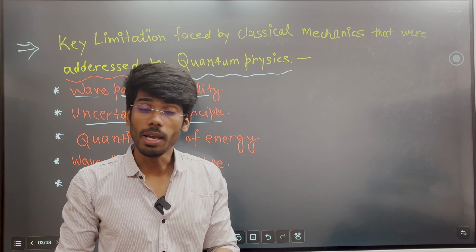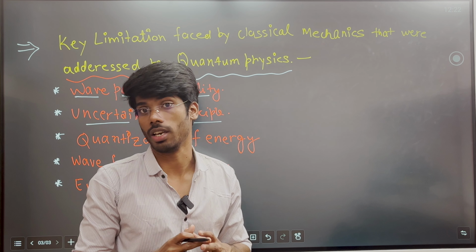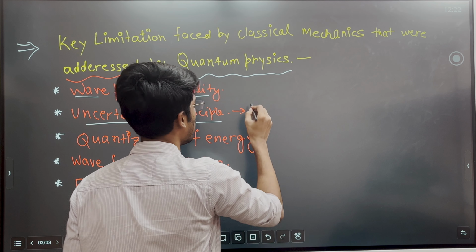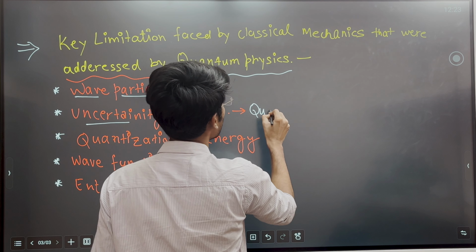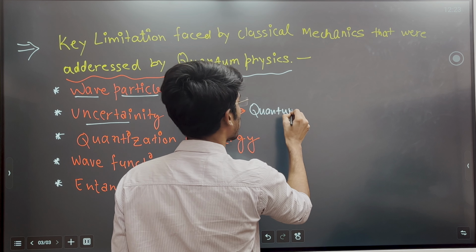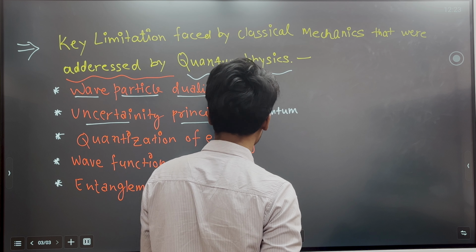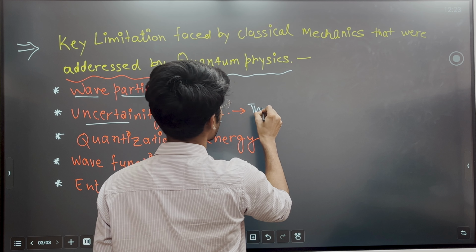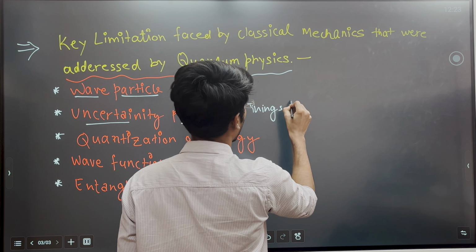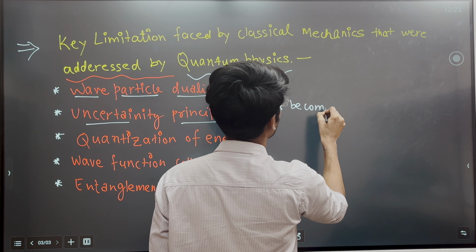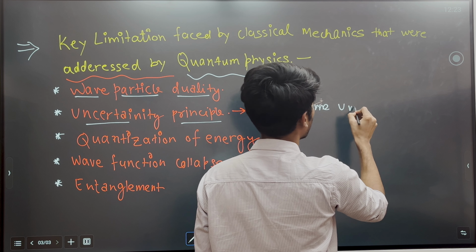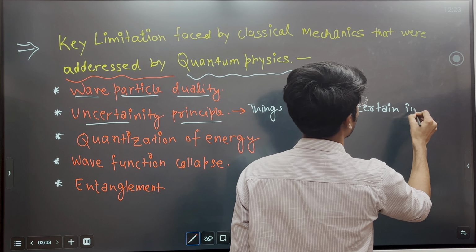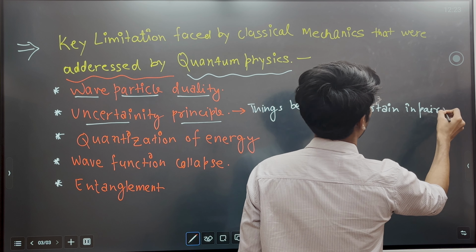So things in pair become uncertain. Let me just write. What is the uncertainty principle? It says quantum states or things become uncertain in pair. How?